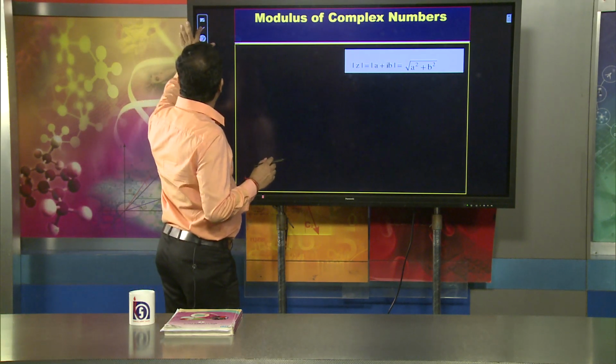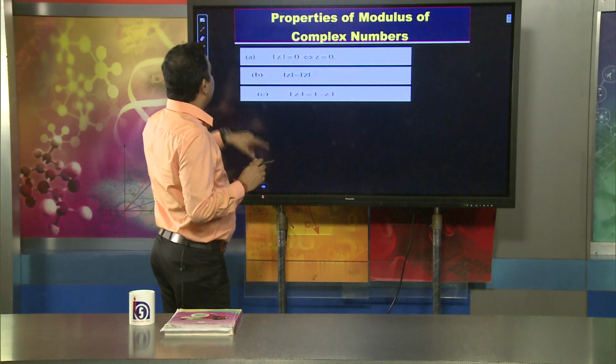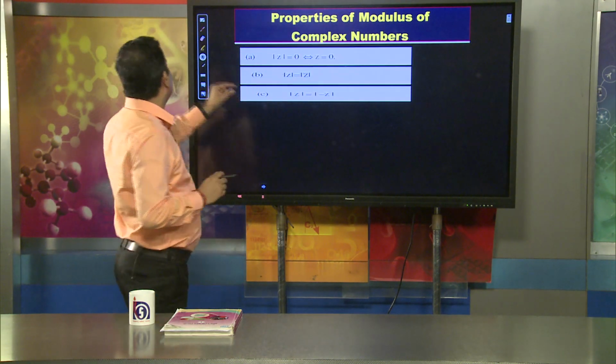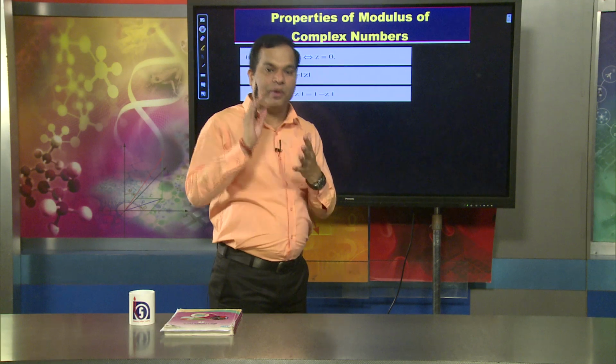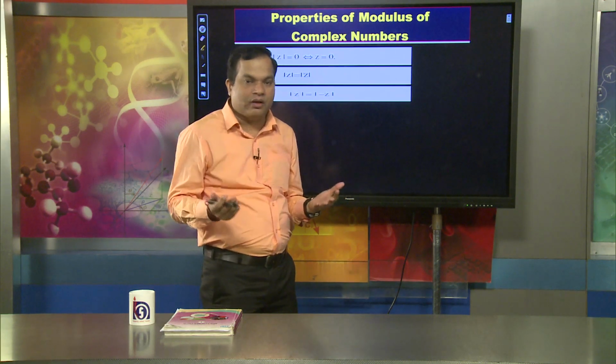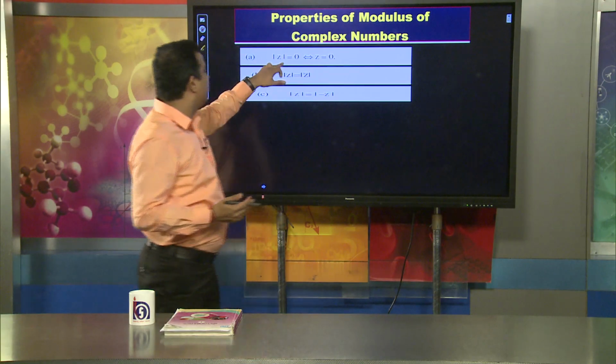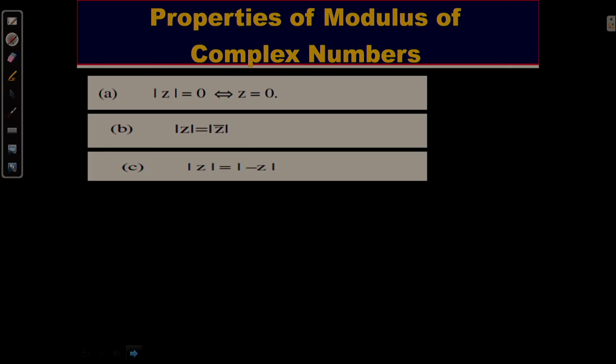Now we will discuss the very important properties of the modulus of a complex number. Here you will find three different properties. The first property: if |z| equals 0, you will find the z value equals 0. You can check this by example. The second property is very important: |z| equals |z conjugate|, the modulus of z is equal to the modulus of its conjugate.